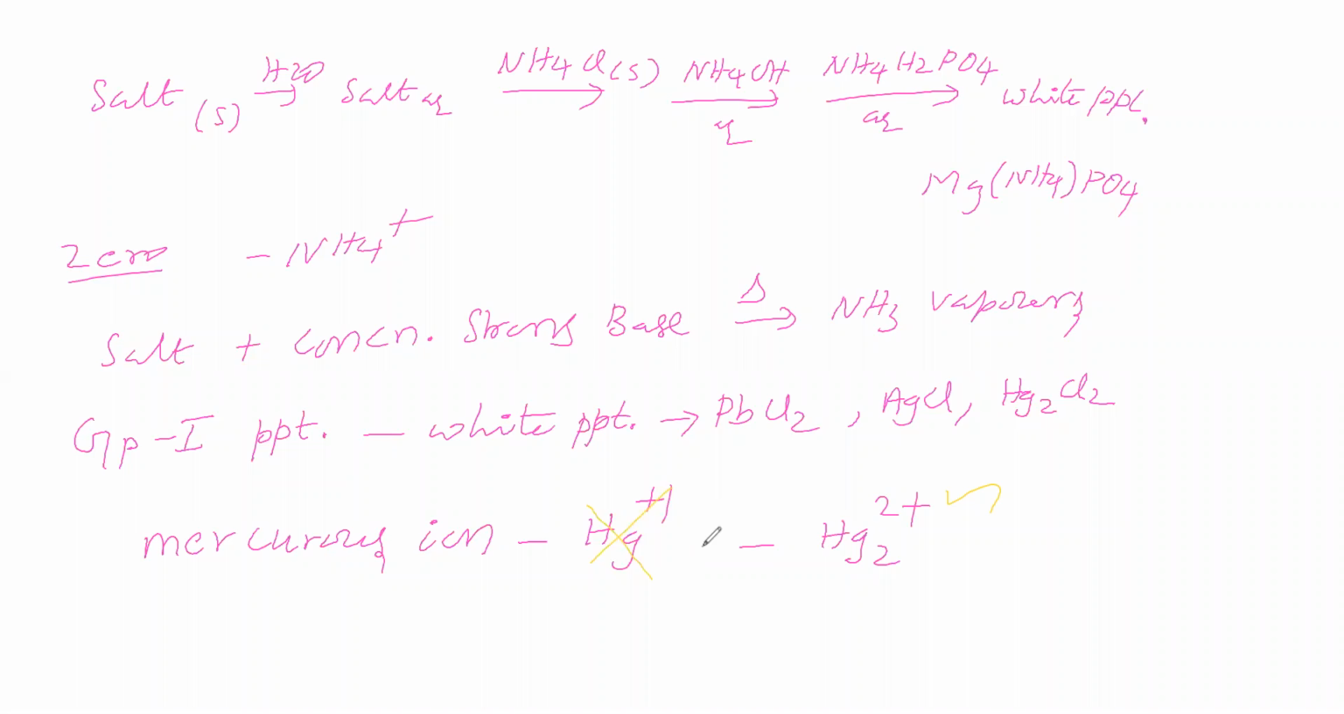Mercury symbol Hg. Mercurous ion is one in which the mercury oxidation number is plus 1. Mercurous ion exists as a dimer, that is Hg2 2+, but not a monomer. If we are asked the mercurous ion formula, we have to say Hg2 2+ but not Hg+. It will exist as a dimeric form only.